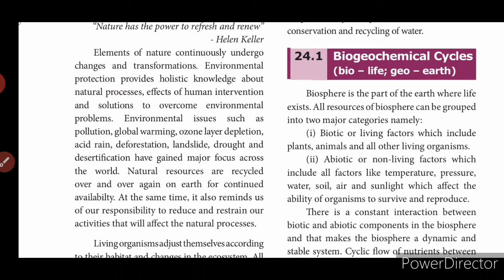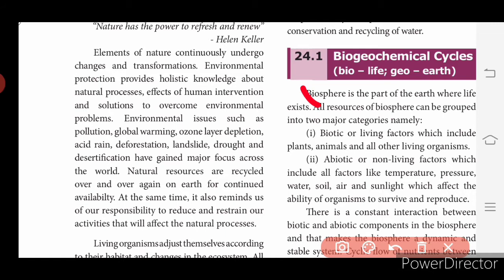So in this lesson basically we are going to deal with biogeochemical cycles, the adaptation by the plants and animals, water conservation and recycling of water. So what is a biogeochemical cycle? First of all, what is biosphere? The biosphere is a part of the earth where life exists. So what is biosphere? It is a part of the earth where life exists.